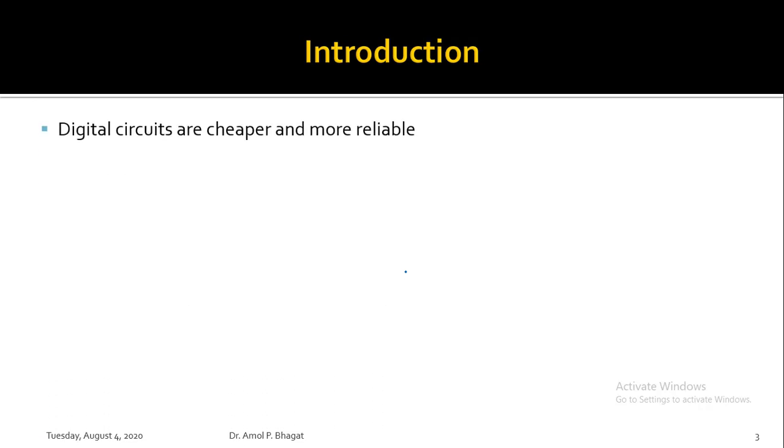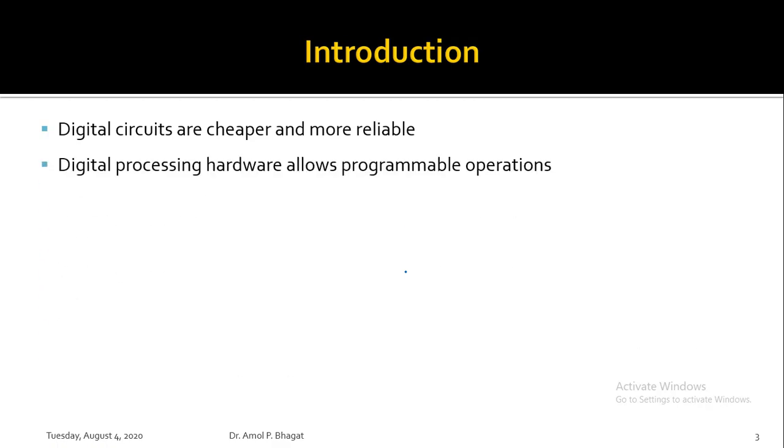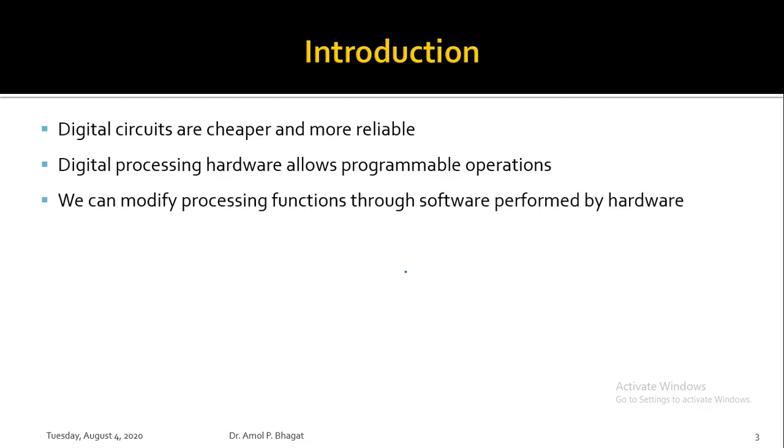So basically, in digital signal processing, digital circuits are cheaper and more reliable. Digital processing hardware allows programmable operations. We can modify processing functions through software performed by hardware. So whatever functions are performed by the hardware can be modified by simply changing the software program. When you are processing any signal in digital form, you will be writing simple algorithms. Those algorithms will be implemented using any kind of programming language.